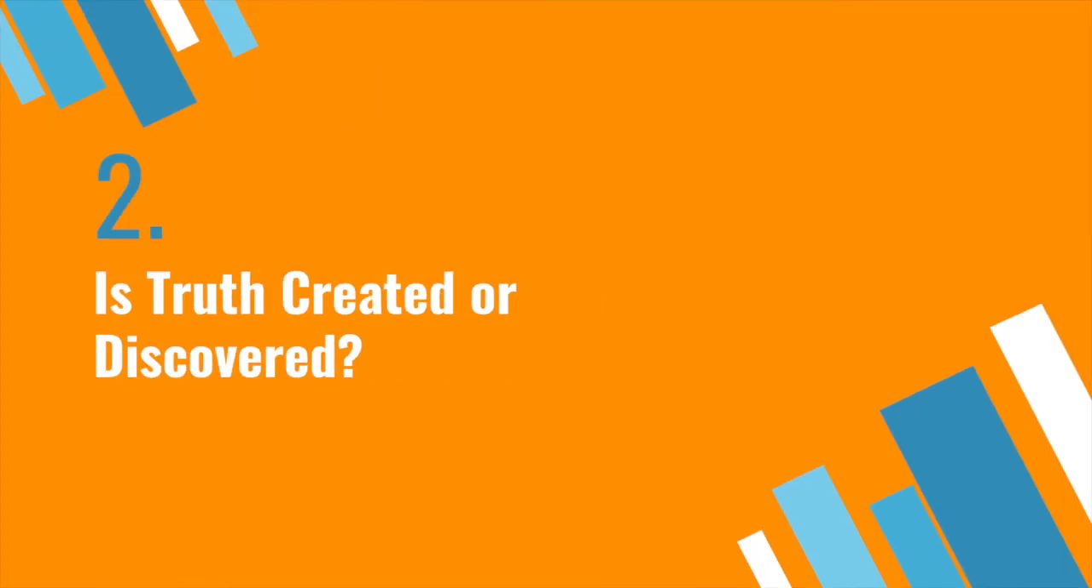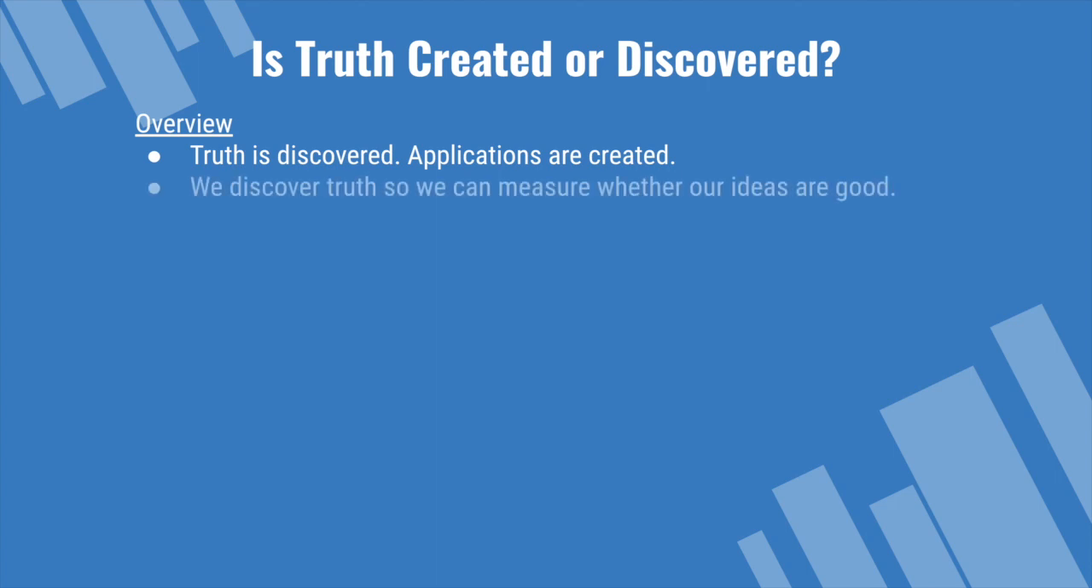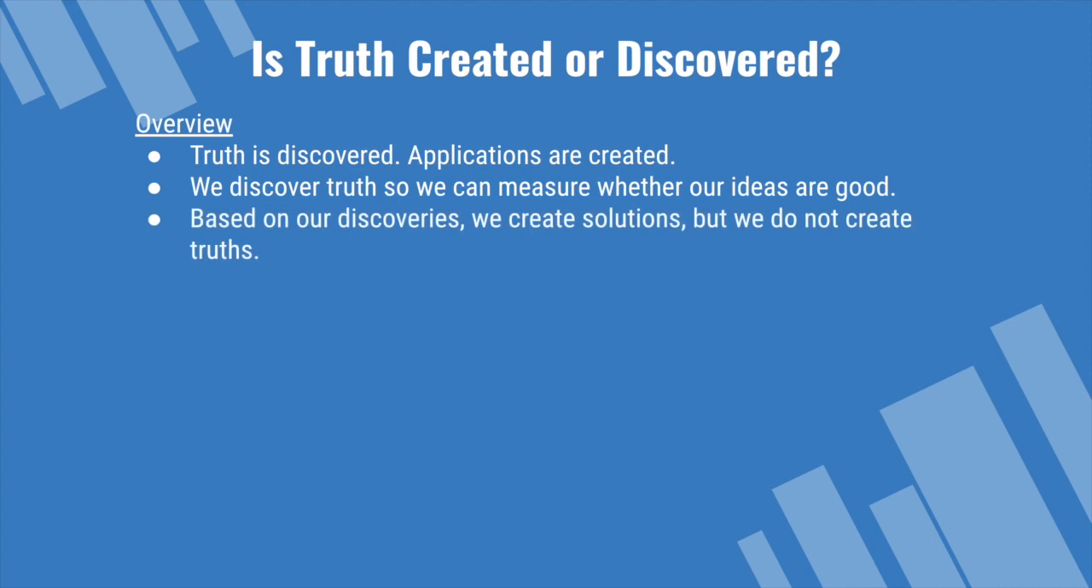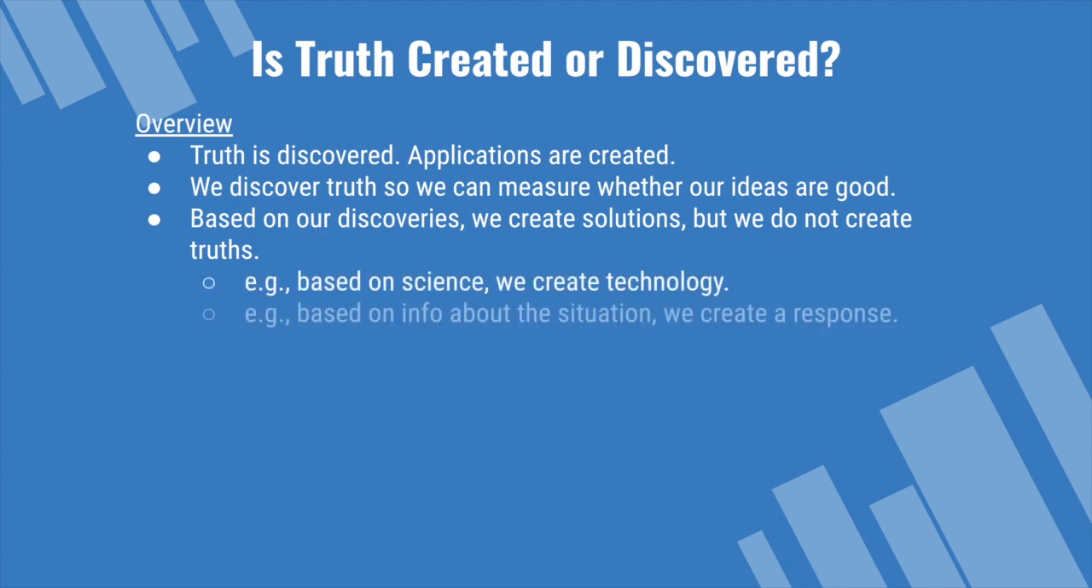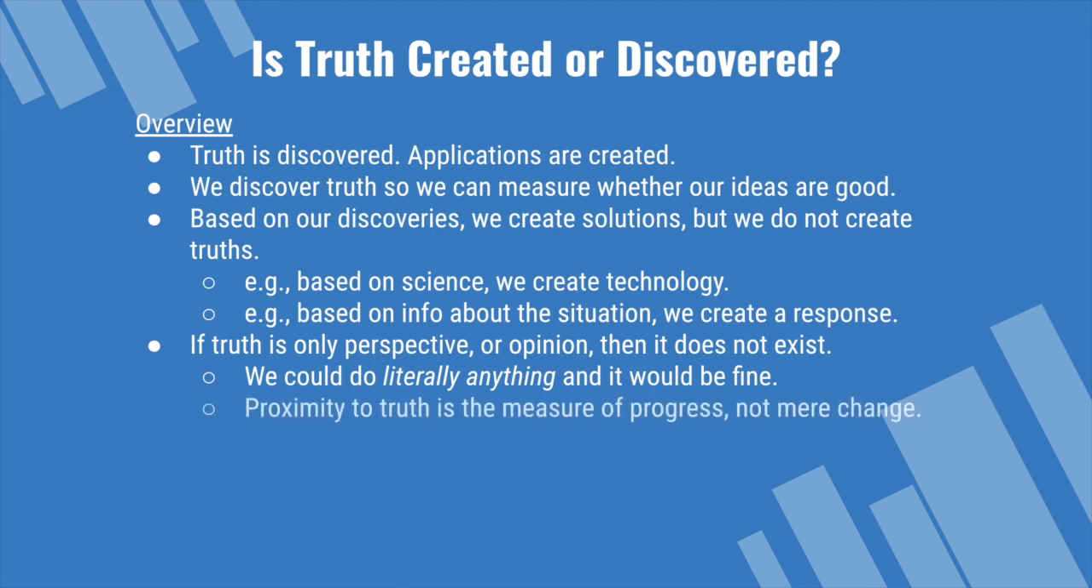Is truth created or discovered? Well, let's have a brief overview. Truth is discovered, and applications are created. We discover truth so we can measure whether our ideas are good. Based on our discoveries, we create solutions, but we do not create truths. For example, based on science, we create technology. Based on info about the situation, we create a response. If truth is only perspective or opinion, then it does not really exist. We could do literally anything and it would be fine.